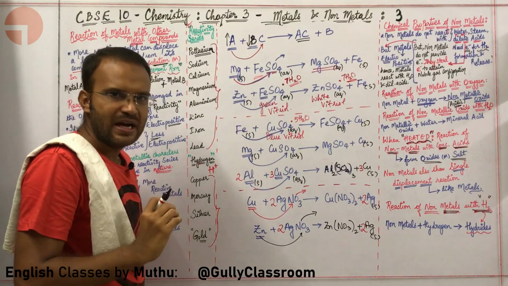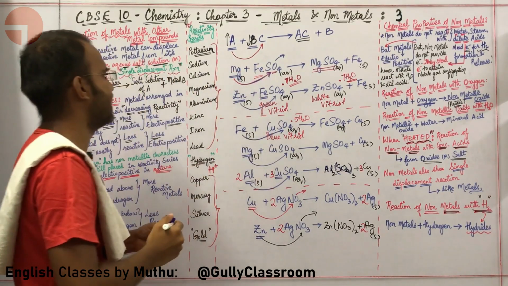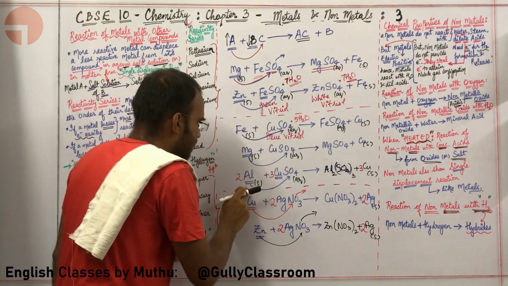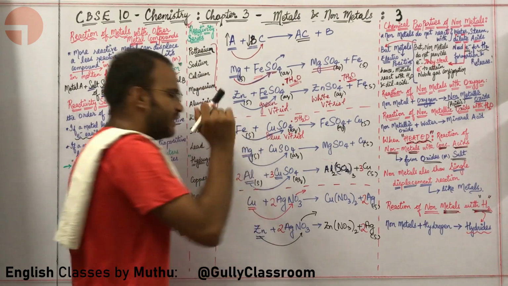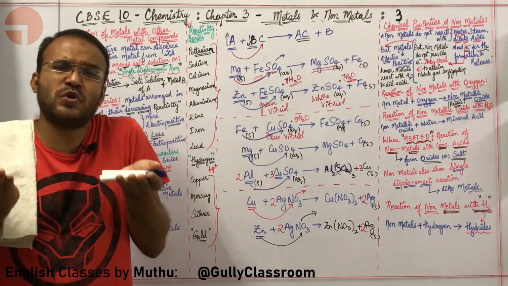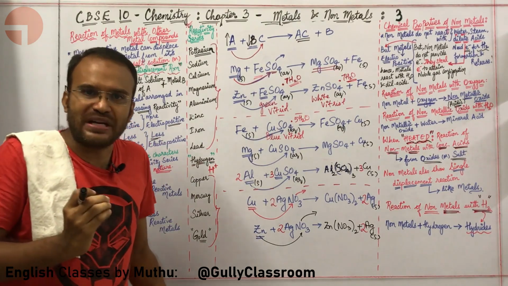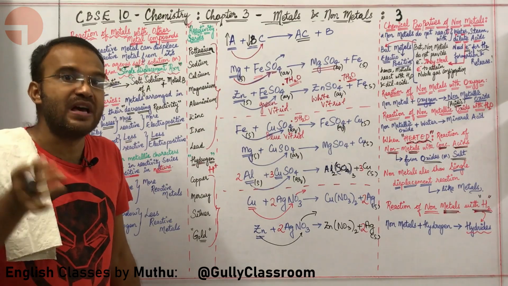Sir, here I understand that magnesium and zinc are more reactive than iron. Iron, magnesium and aluminum are more reactive than copper. Copper and zinc are more reactive than silver. Okay, sir, but how am I supposed to remember which metal is more reactive than which metal? Is there a simple way?